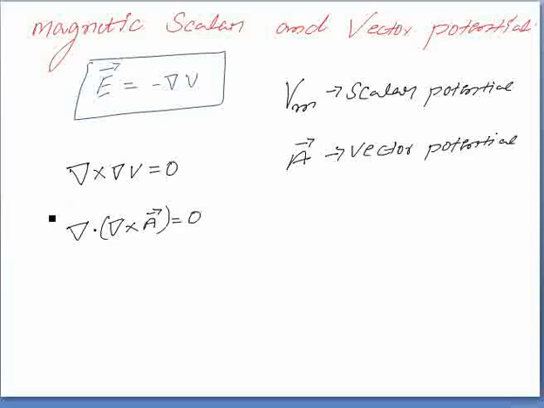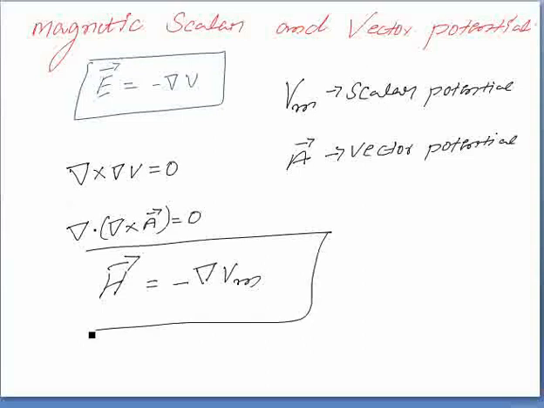Just as E is equal to minus del V, we can define a magnetic scalar potential Vm such that H is equal to minus del Vm. This is like the electrostatic potential, E is equal to minus del V. For magnetostatics, the magnetic field intensity is equal to the negative gradient of the potential, and this is possible only if J is equal to 0. H is equal to minus del Vm if J is equal to 0. The condition attached to this equation is important and will be explained.